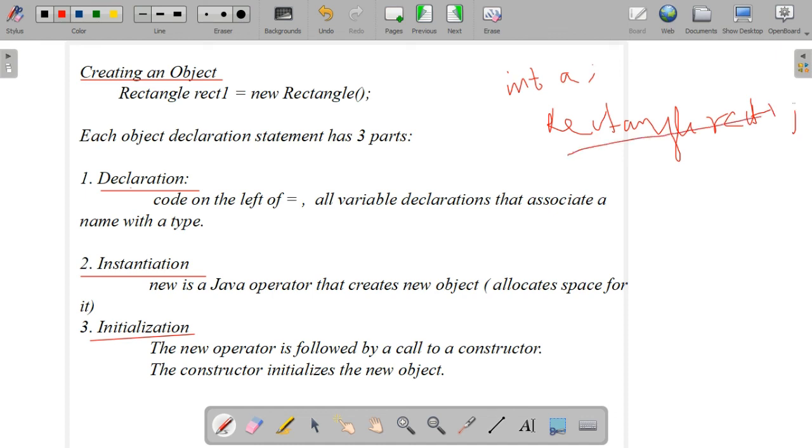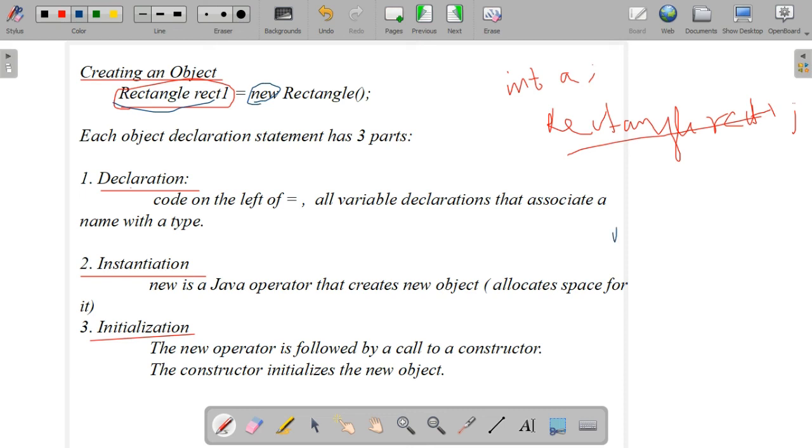Rectangle is the class name, rect1, semicolon. So this is known as the declaration part. Then what is next? Instantiation. Instantiation means using the keyword new.